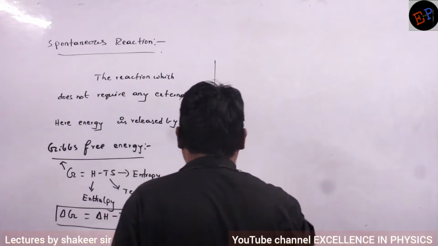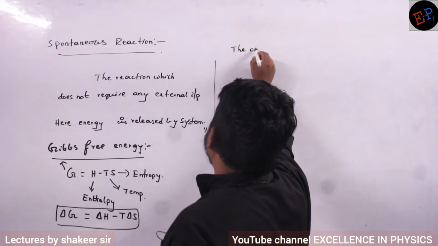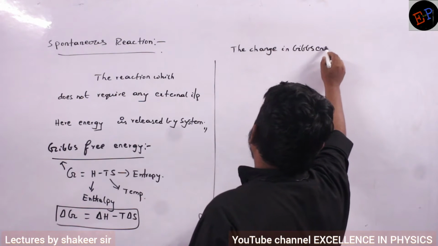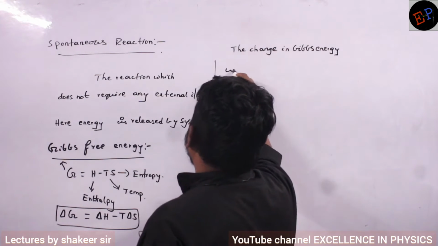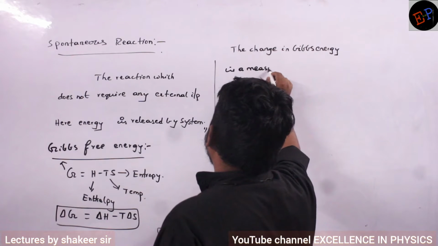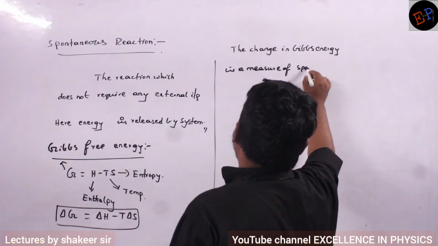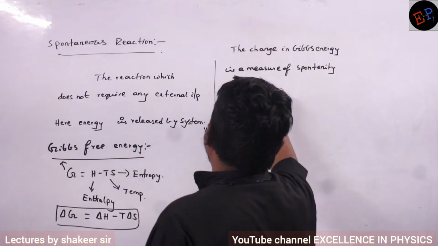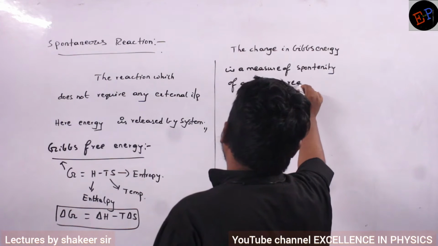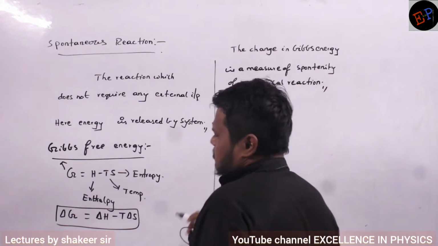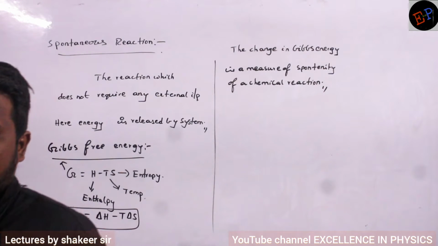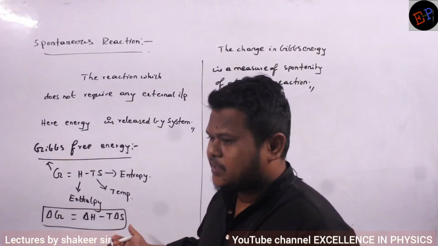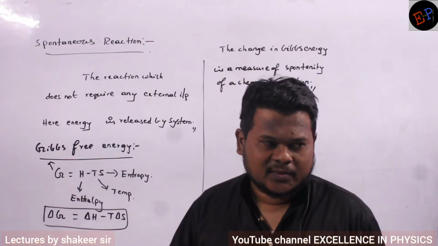So here I can write, the change in Gibbs energy is a measure of spontaneity of a chemical reaction. Okay? It is a measure of what? It is a measure of spontaneity of a chemical reaction. So how spontaneous a chemical reaction is, that is measured by what? That is measured by change in Gibbs energy. Are you able to understand?